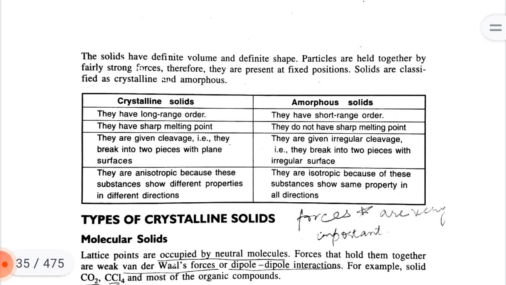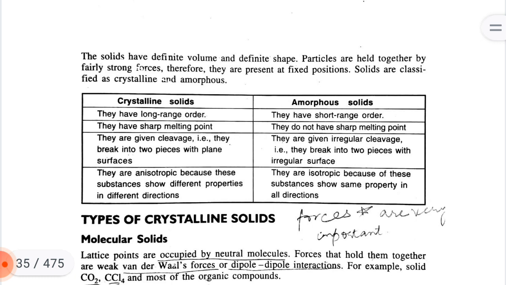Crystalline solids are given cleavage, that is, they break into two pieces with plane surfaces. Amorphous solids are given irregular cleavage, that is, they break into two pieces with irregular surfaces.